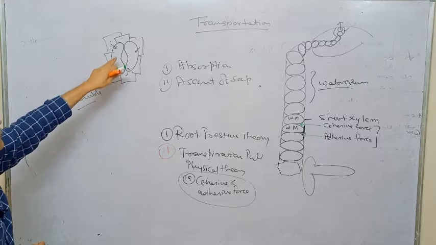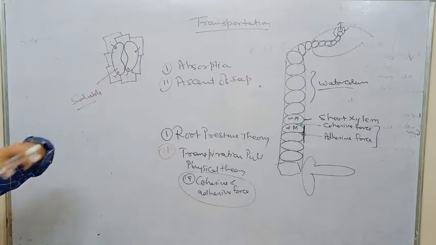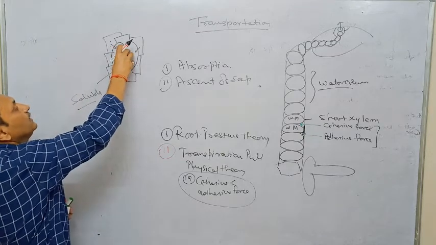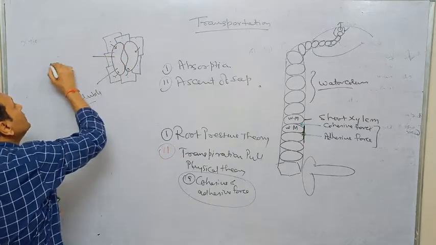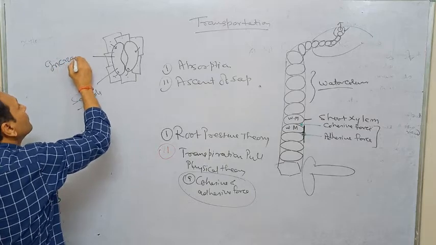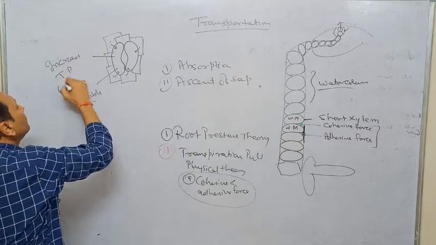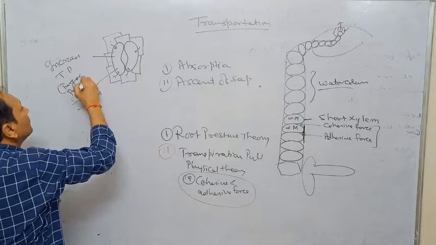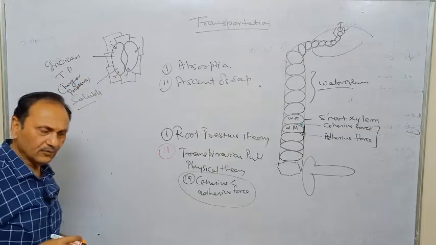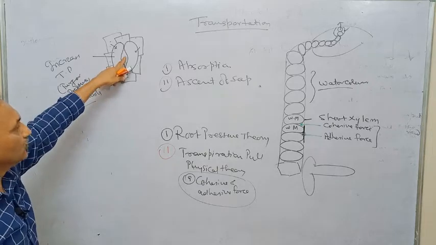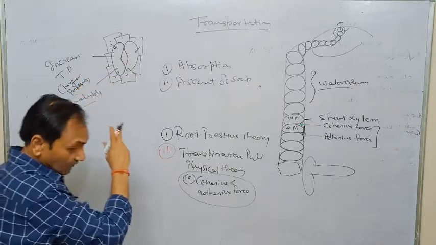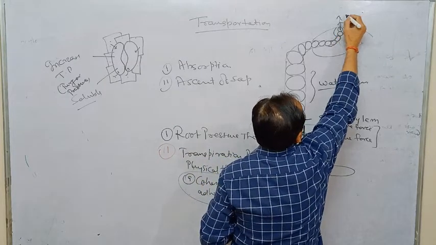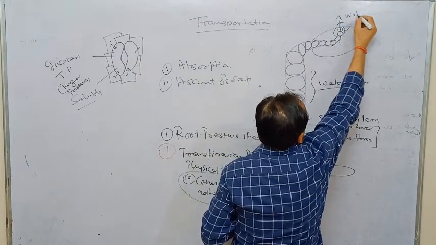The water moves inside the cell, so it is called endosmosis, and by endosmosis the water will be accumulated inside to increase turgor pressure. Increasing the turgor pressure is responsible for the opening of this stomata, and whenever the stomata opens, water molecules move out in the form of water vapor.